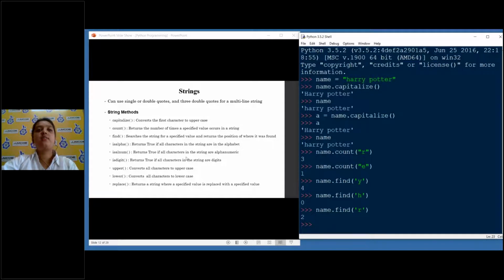Ideally, find returns only the first position of where it was found. Next, we have something called isalpha. isalpha returns true if all characters in the string are in the alphabet. So now if I write name.isalpha,